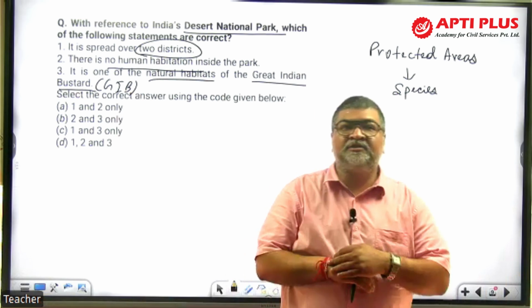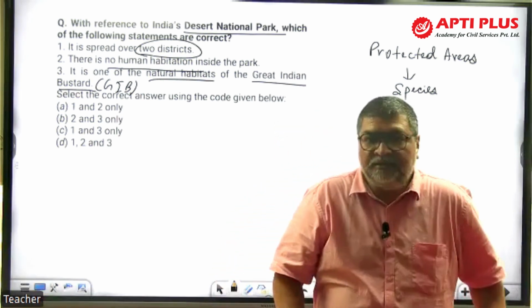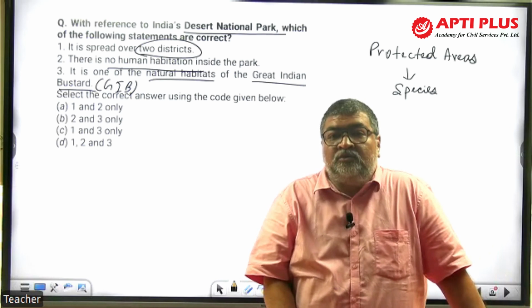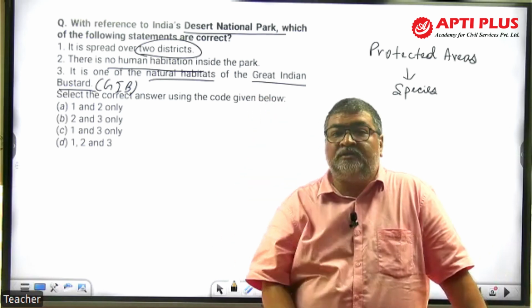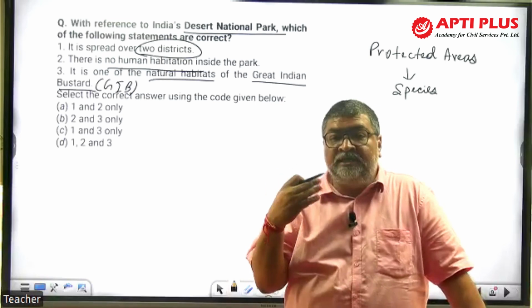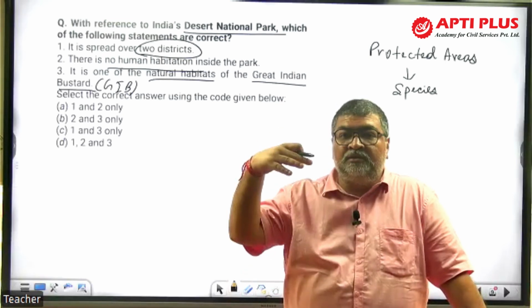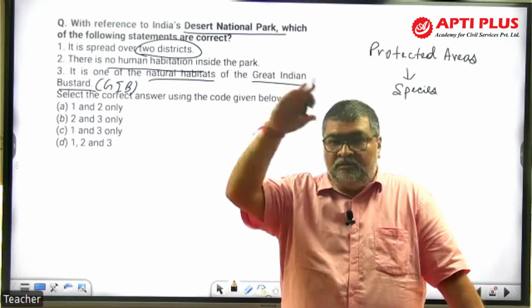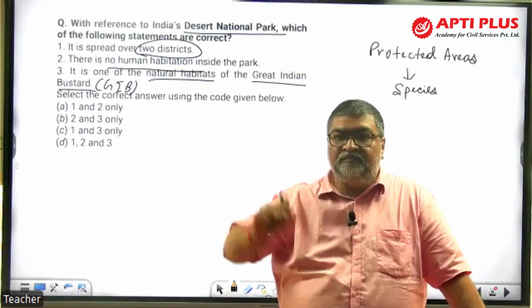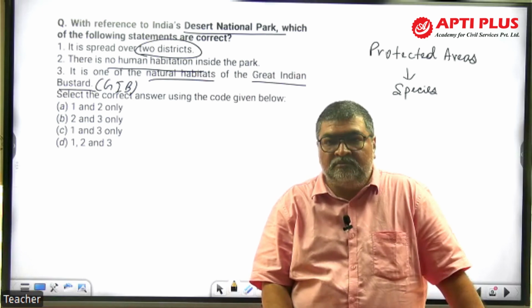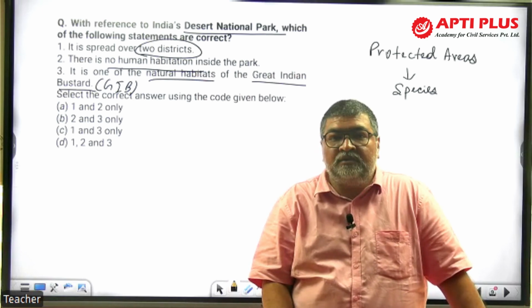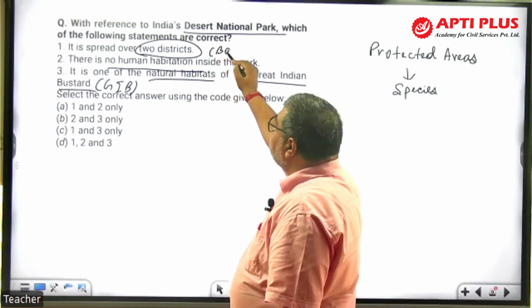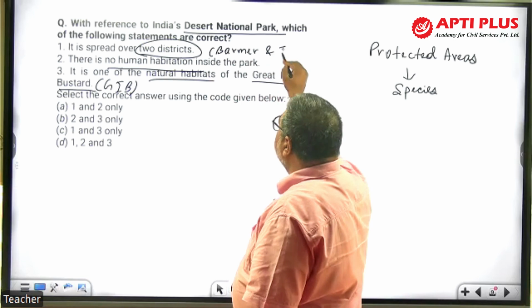And since Great Indian Bustard remains in news, right? Recently, Supreme Court of India has asked the government of Rajasthan and the central government to remove those kinds of electric wires where GIB is there. Being a heavy bird, it gets affected by the electric wire cable, transmission line, and death occurs. तो उस पे अभी काफी चल रहा है. डेजर्ट नेशनल पार्क जो है, 2 डिस्ट्रिक्ट है, बाड़मेर एंड जैसलमेर.